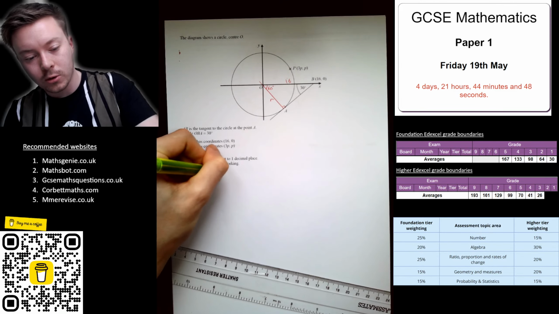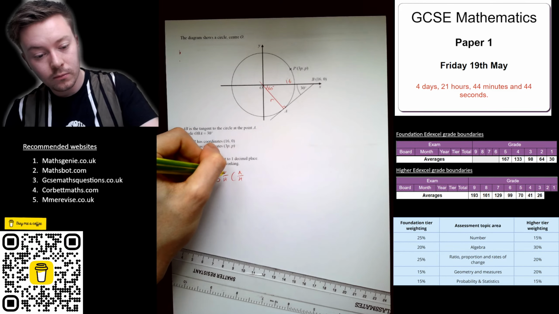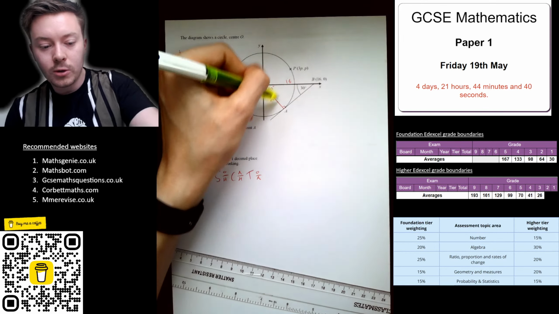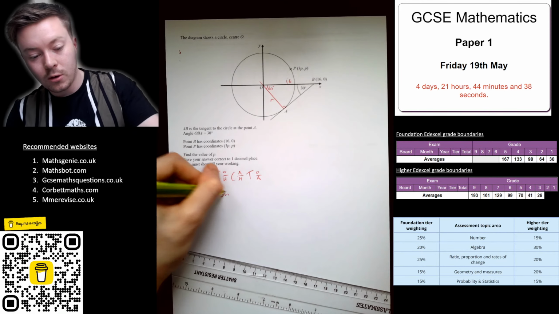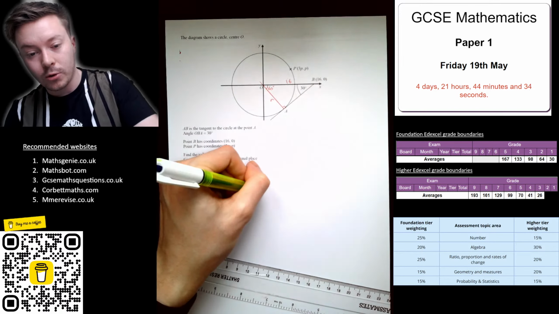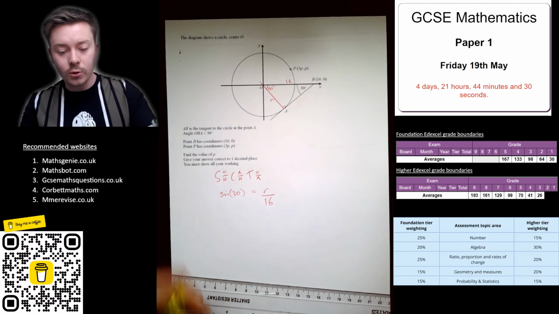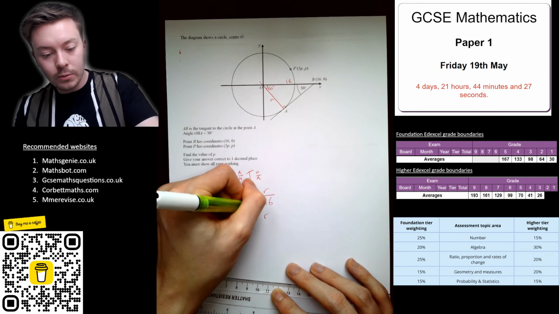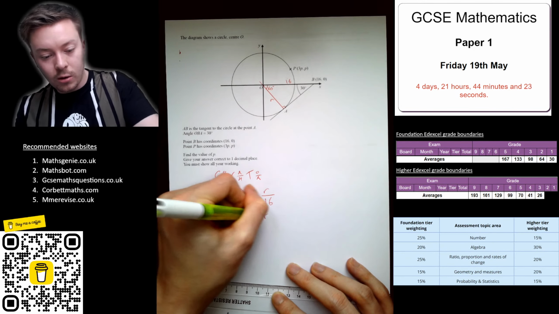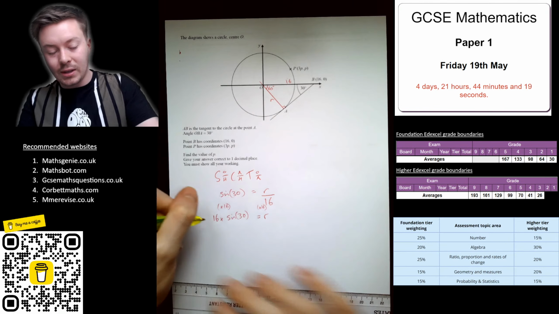If you remember SOHCAHTOA, opposite and hypotenuse is sine, so sine 30 is equal to the opposite, which is r, over the hypotenuse, which is 16. So to work r out, times both sides by 16, and we get r is equal to 16 times sine 30 as the exact value.